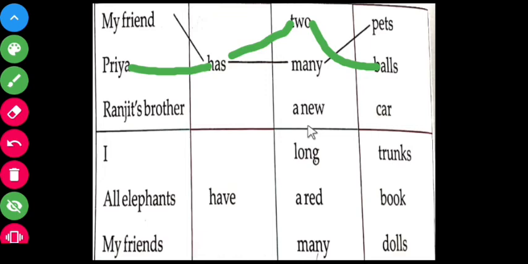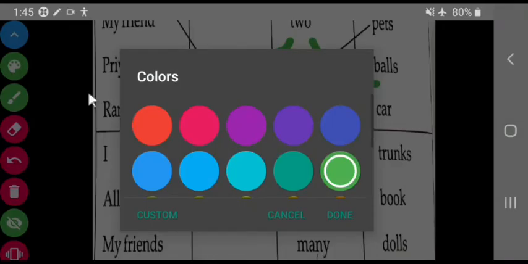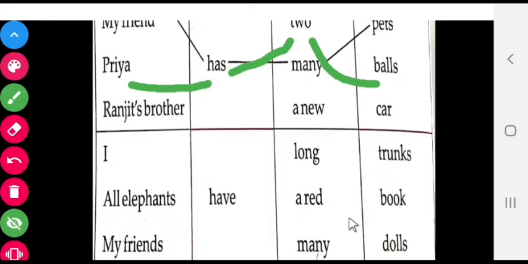Have you understood? Okay. The next one, Ranjit's brother. Tell me. Ranjit's brother has a new car. Have you understood, my dear children?